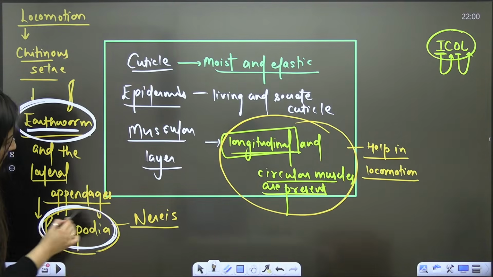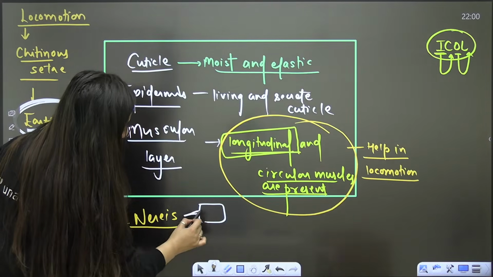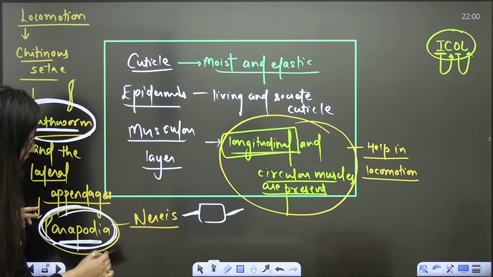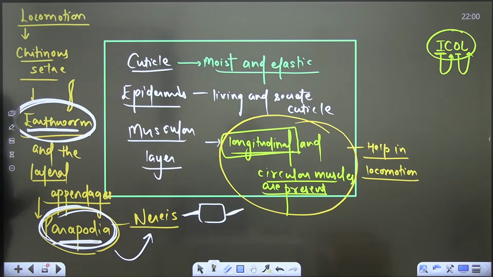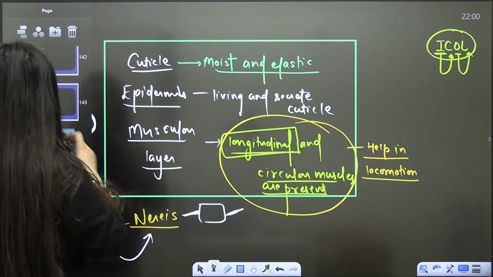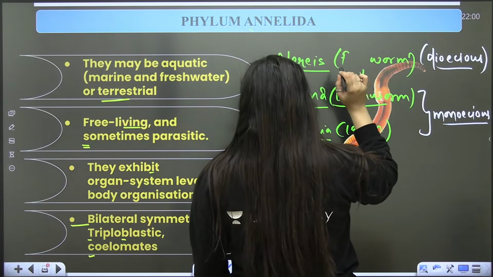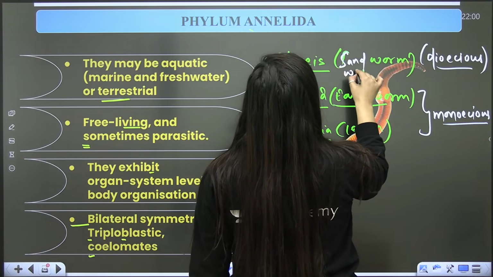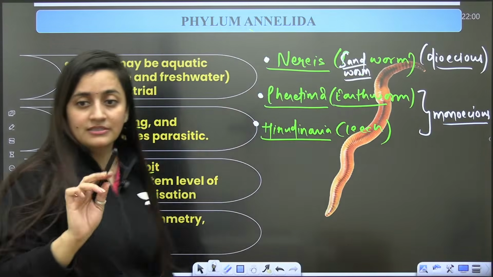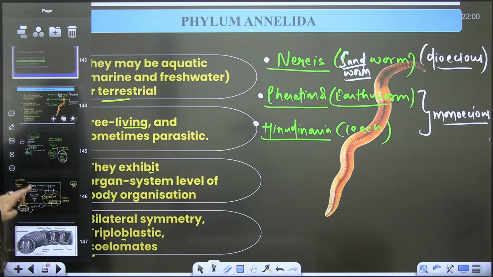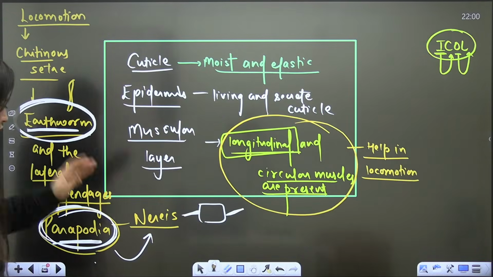And here, this is parapodia. Let's say this is the body. The lateral side will have some appendages, that is parapodia, in the case of Nereis. Clear? Nereis is also known as sandworm. I mentioned rugworm somewhere, I need to check it again, but it is sandworm. Clamworm or sandworm, go for sandworm, okay? In the case of Nereis, you will see parapodia.